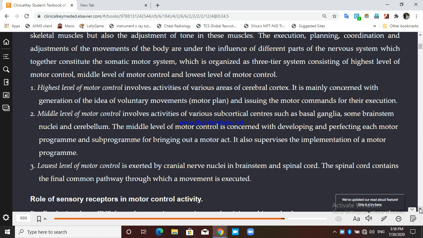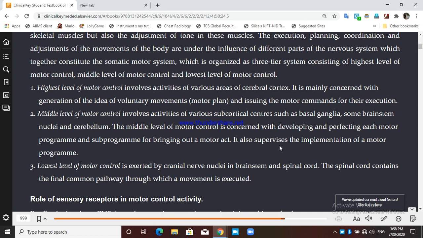So the middle level of the motor system is subcortical and consists of the basal ganglia, brainstem, and cerebellum. It is concerned with developing and perfecting each motor program or sub-program for bringing out a motor act. It also supervises the implementation of a motor program.